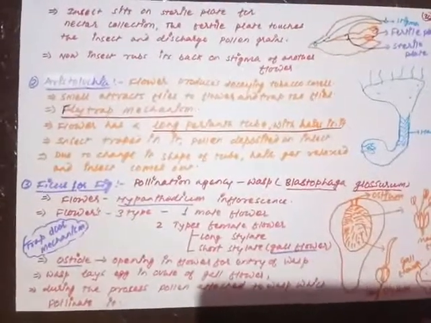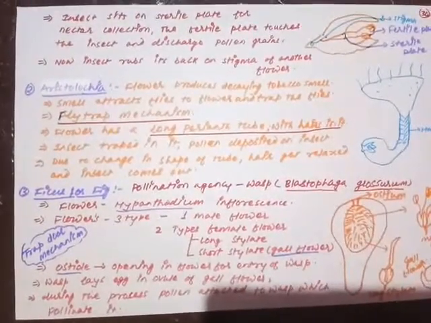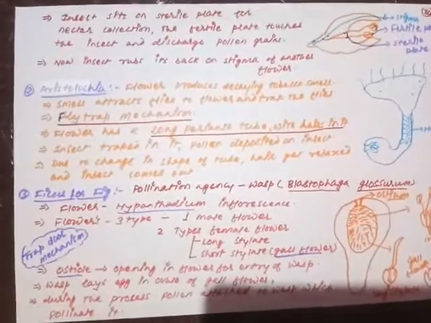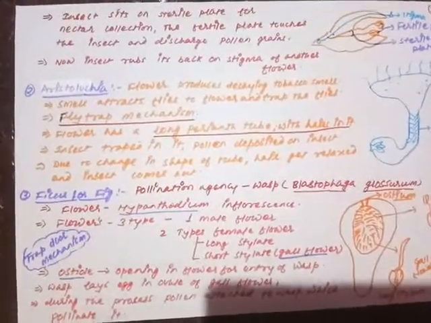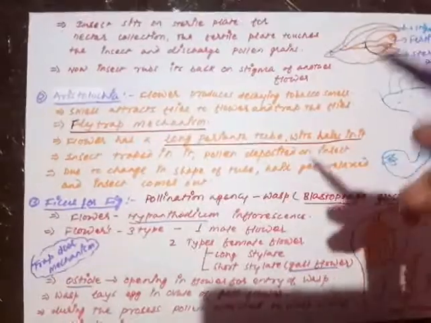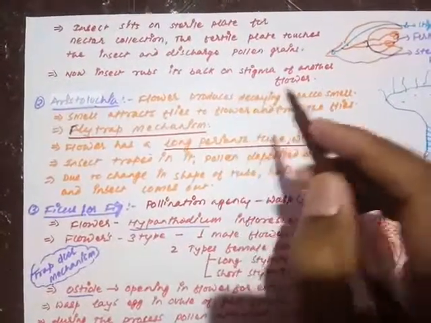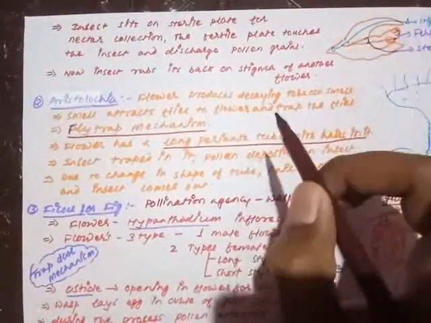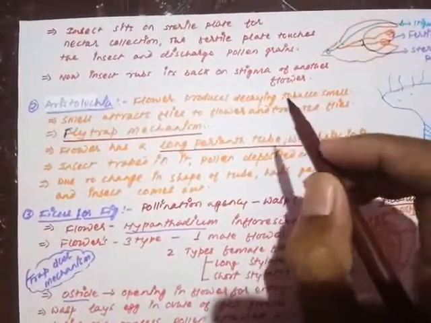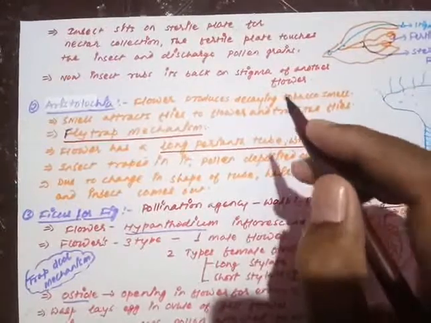When an insect sits on the lower lip of the corolla, just listen carefully, because these plates are arranged on the lower lip. The upper lip has the stigma and the lower lip has the stamens.